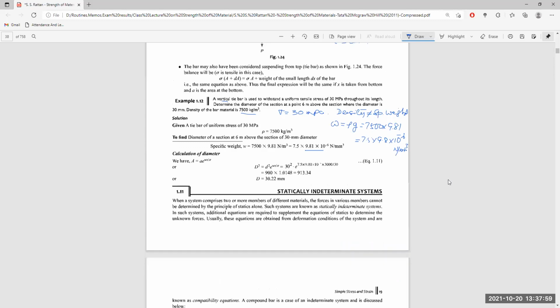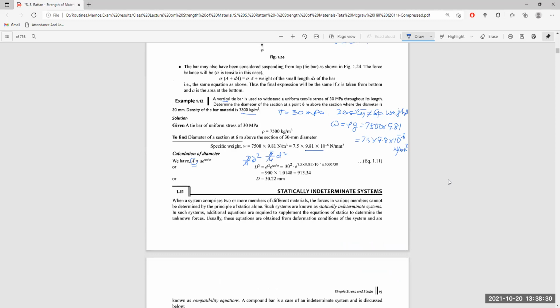Now, let us calculate the diameter at this respective section. We have the equation for area A, which we have to calculate first in order to know the diameter. Let us have a diameter at portion A equal to D, so the area is pi by 4 D square. The diameter at this end is small d, which is pi by 4 small d square. If you put it in, pi by 4 will cancel each other.